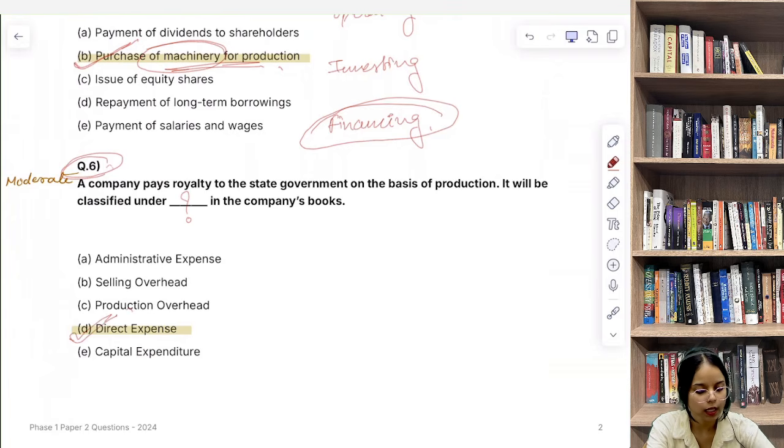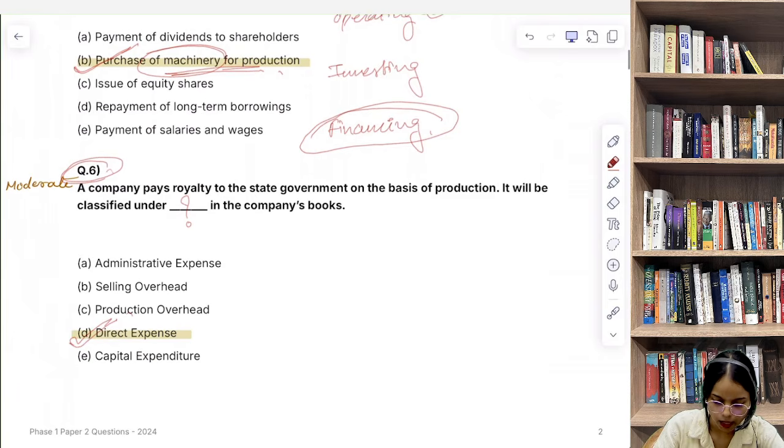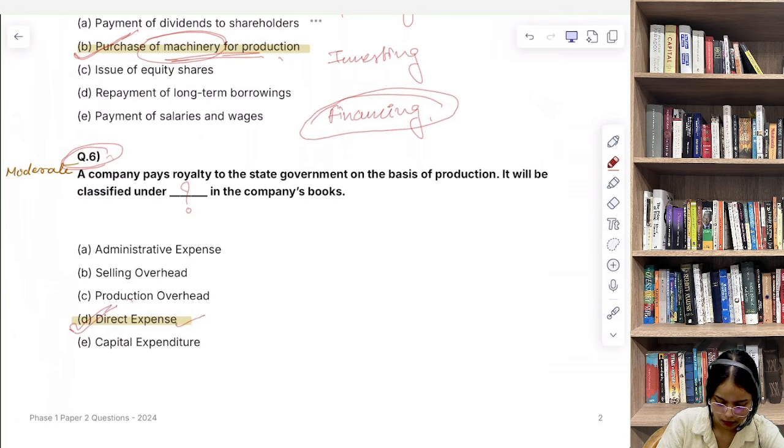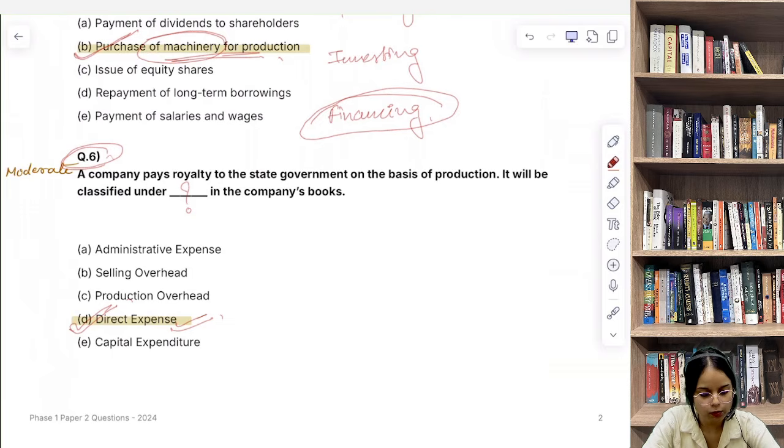So here royalties directly linked to units produced form part of direct cost of production, just like wages or raw material. If the royalty was based on sales, अगर वो sales पे base होती है, then it would be a selling overhead instead.